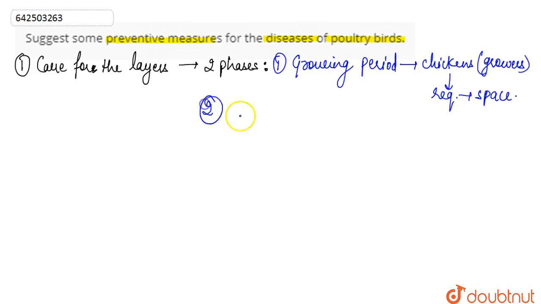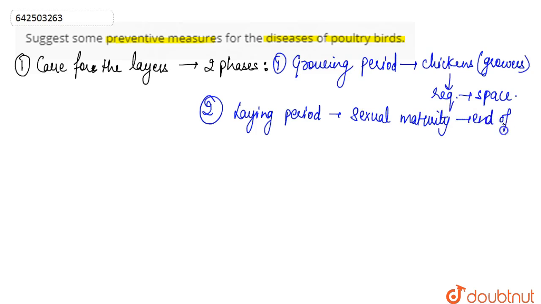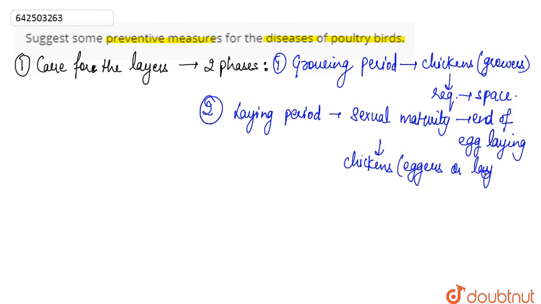The second phase is the laying period. It is the period that starts from sexual maturity and lasts until the end of egg laying. This is known as the laying period, and in this phase the chickens are known as eggers or layers.